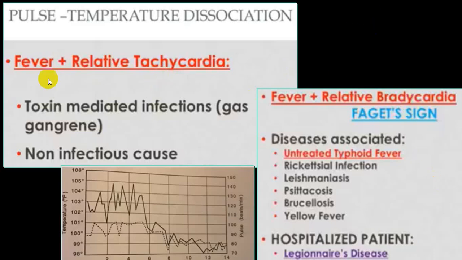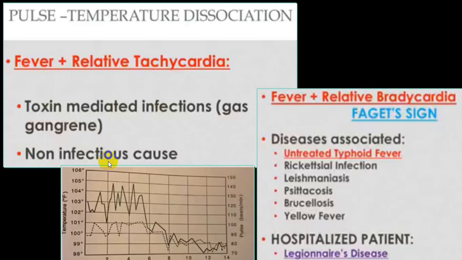Now, I've already mentioned relative tachycardia and relative bradycardia. Relative tachycardia you will see quite commonly in a toxin-mediated infection, a classical example being gas gangrene, where you will have much more tachycardia as compared to the pulse-temperature relation. We usually say that with elevation of 1 degree Fahrenheit, you will have a rise in pulse by approximately 4 to 10. So there will be much more tachycardia. Classical example is gas gangrene.